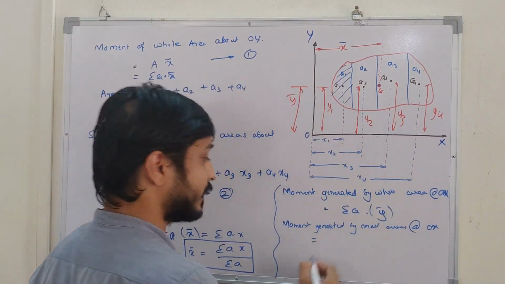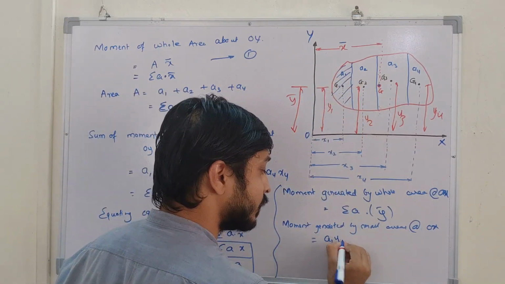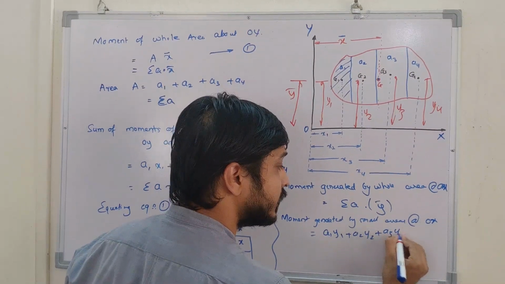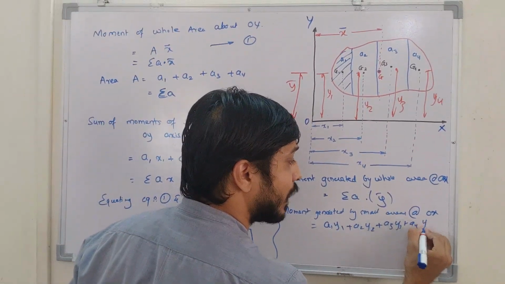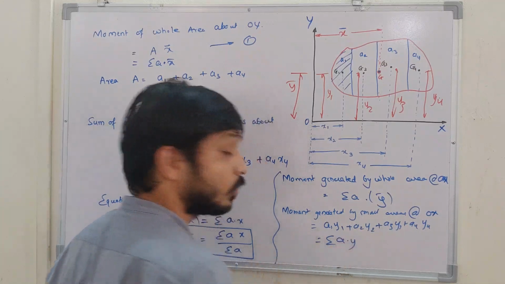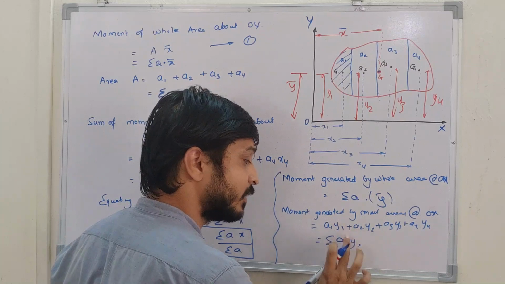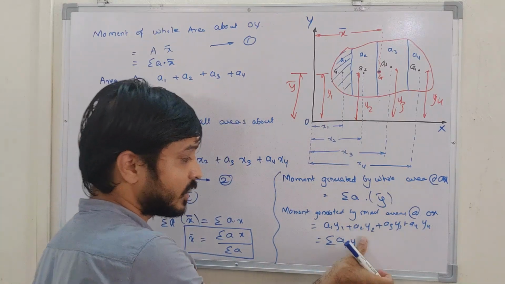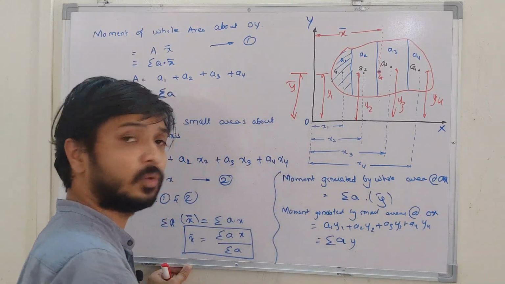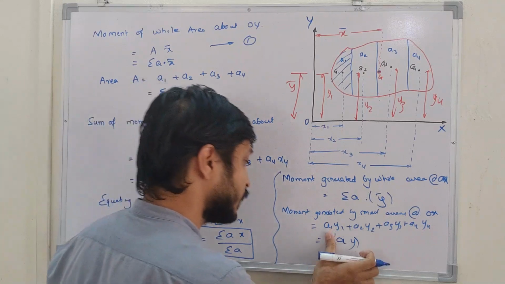So this one I can write as A1 into Y1 plus A2 into Y2 plus A3 into Y3 plus A4 into Y4. So this I can write as summation of A into Y. Correct? Or I can write it as AI YI. Some textbooks have written it as AI YI, so that I will not write. I'll just write it as A into Y, summation of AY. They are the same.